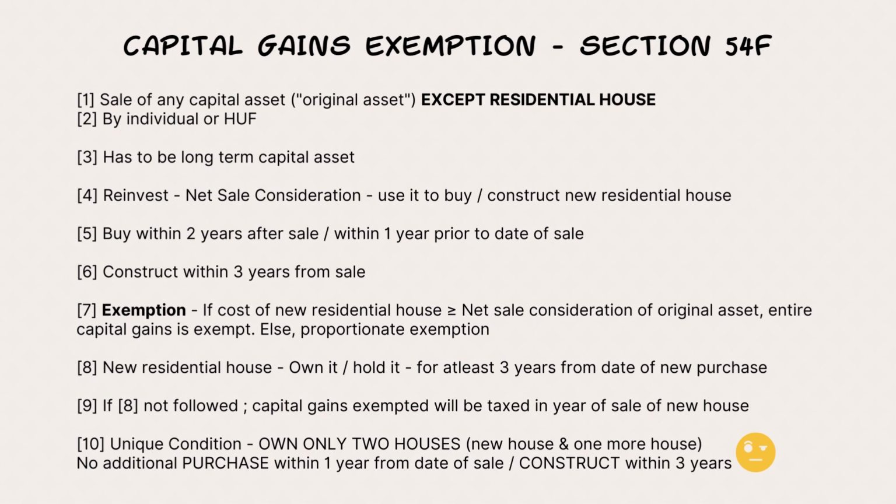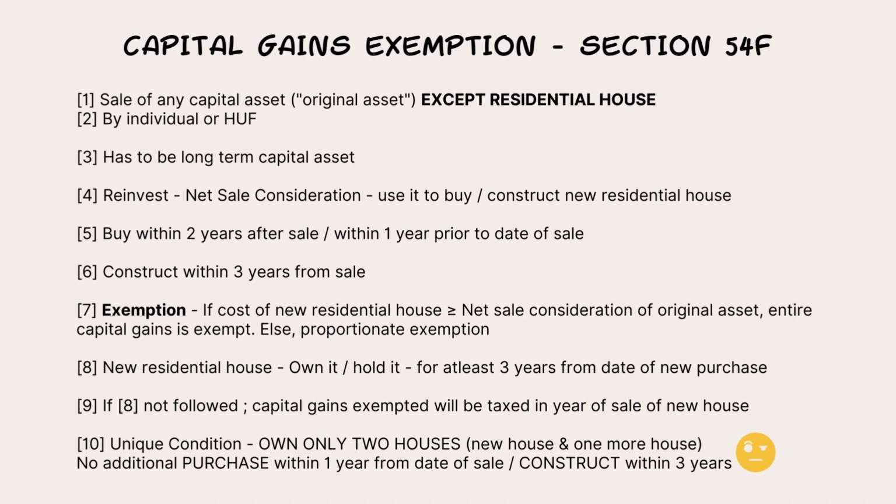And one more important distinction between 54 and 54F is, in 54 it said the capital gains that the person gets is getting reinvested. But in 54F, it is the net sale consideration. So when he sold that capital asset, whatever it could be, he sold for some value, right? That sale value has to be reinvested is what section 54F says. So the quantum of exemption is also in that way.